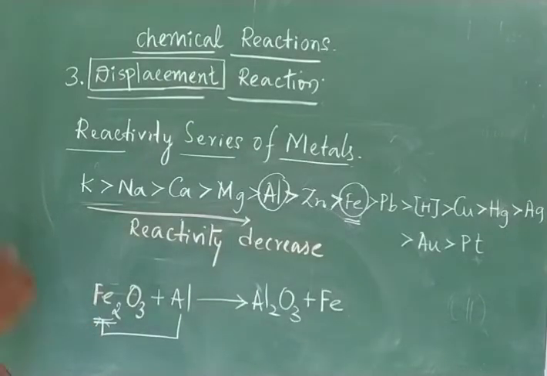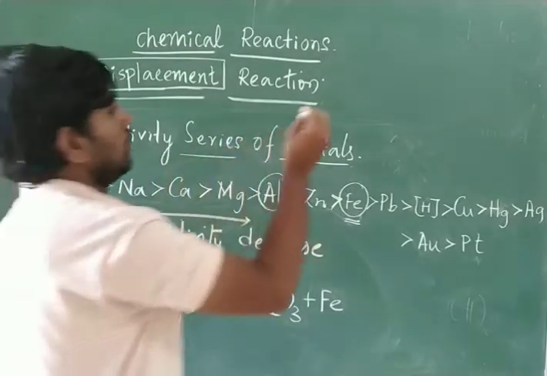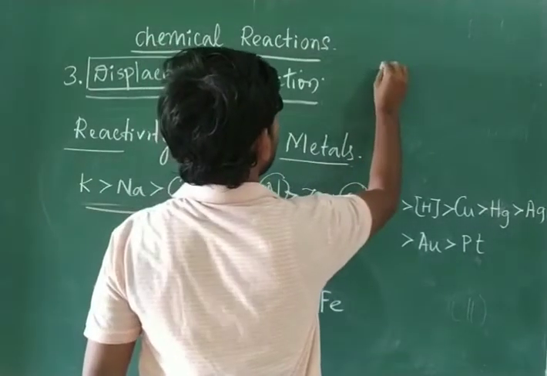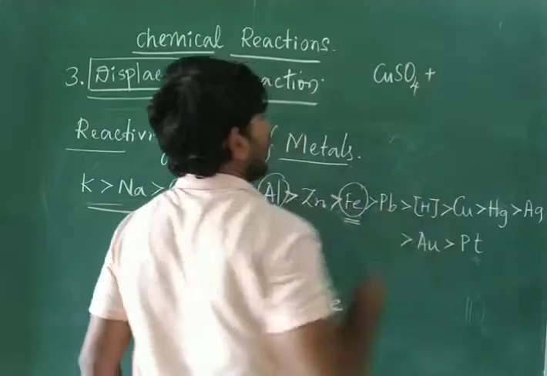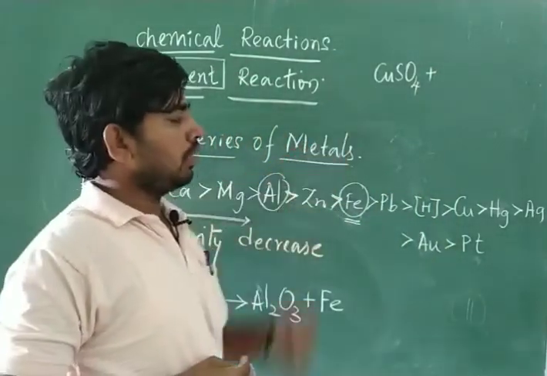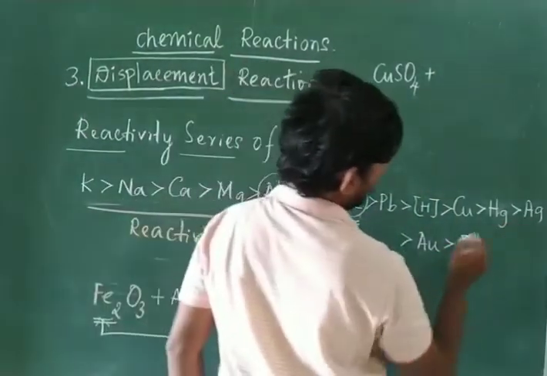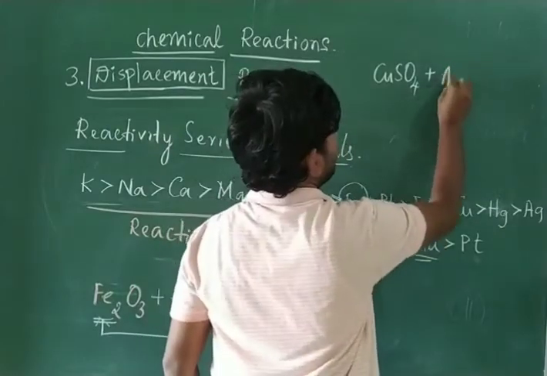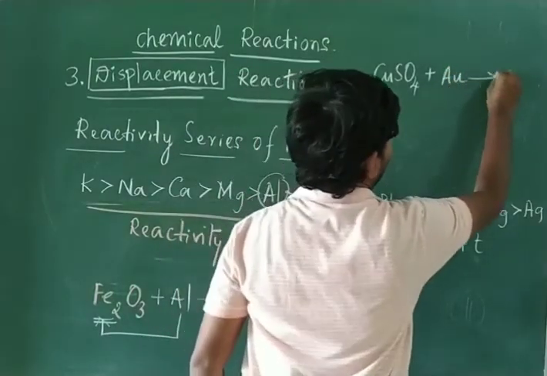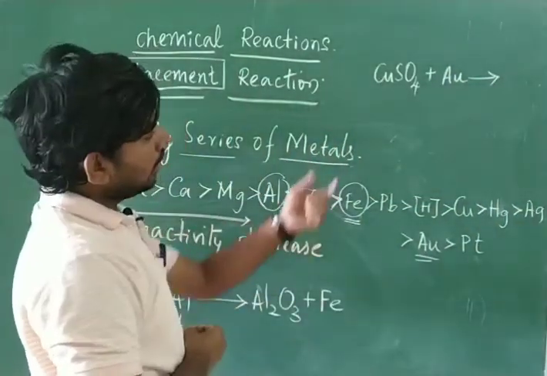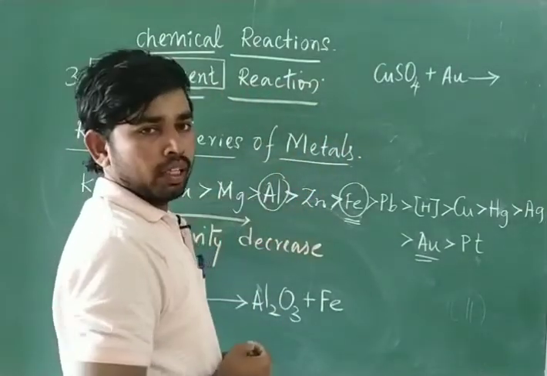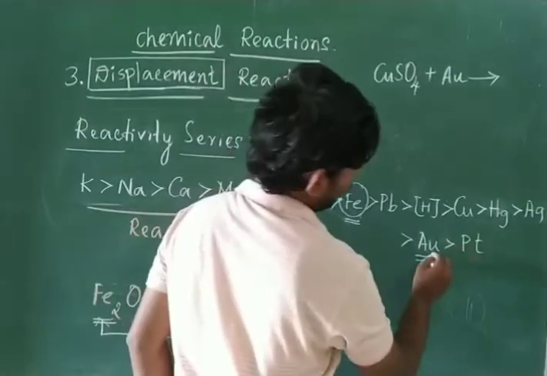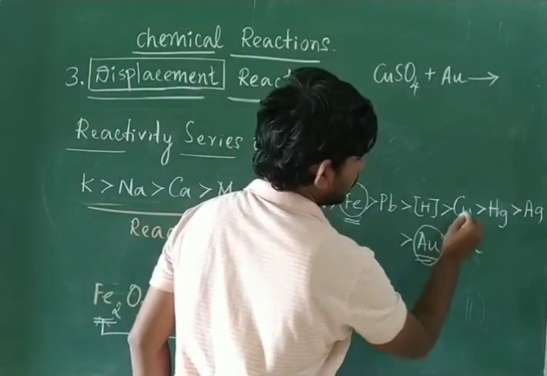Suppose one more example, suppose I have copper sulfate, and for copper sulfate, if I am going to add gold, what happens? Is the reaction going to occur? Does the displacement reaction take place? We have to see. So where is the gold? Here is the gold. Where is the copper?